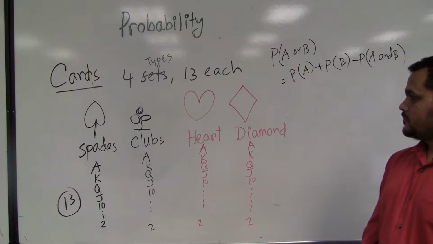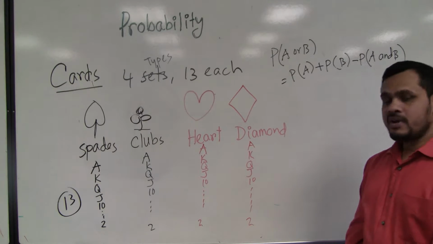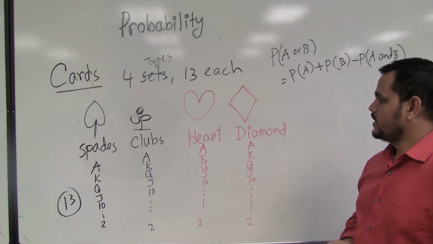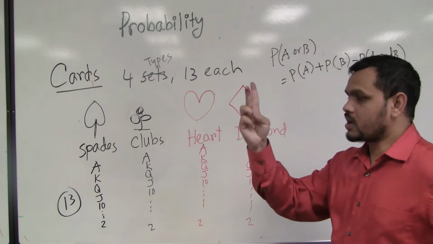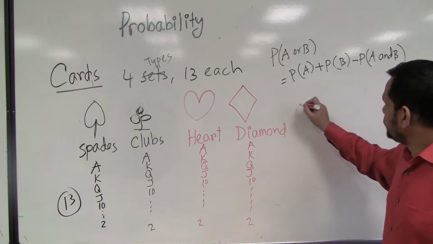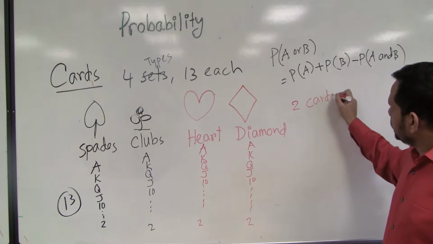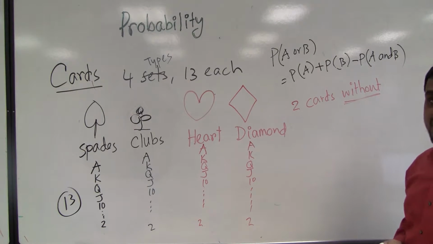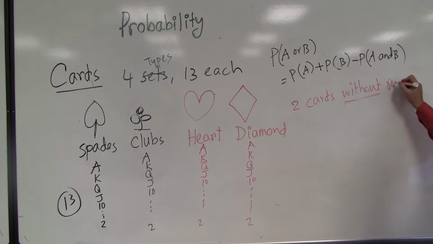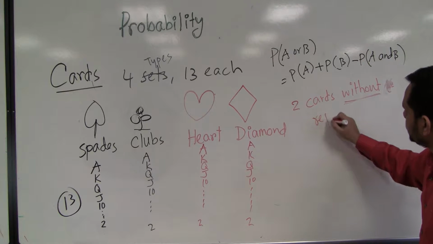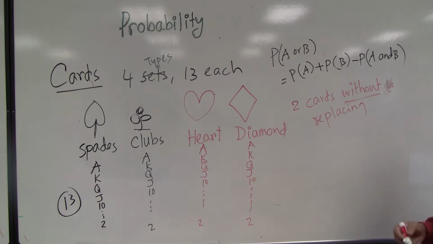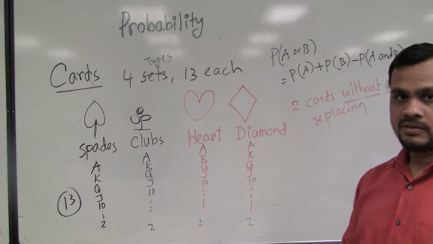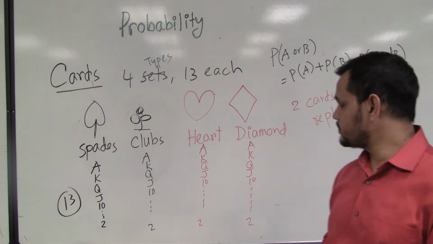Now if the question says from a well shuffled deck of 52 cards, I draw two cards without replacing, it is important, without or with replacing. So right here, without replacing. That means I will take one card, will not replace, I will take another card, two cards, one after another without replacement.